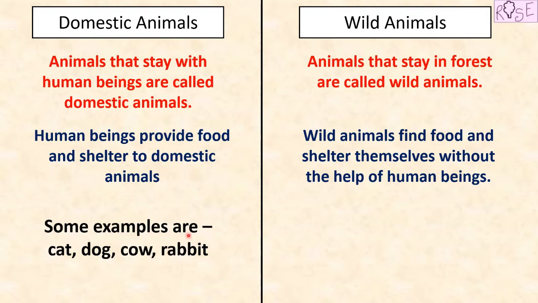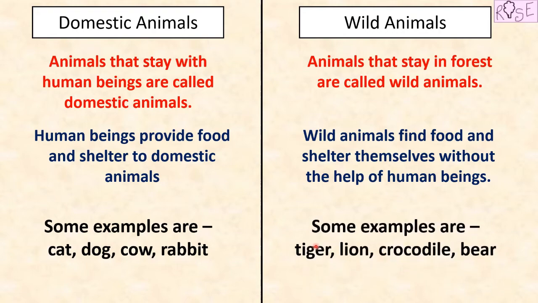Some examples of domestic animals are cat, dog, cow, rabbit. You must have seen these animals in some human beings' house. So yes, these animals are called domestic animals. There are other domestic animals as well. Some examples of wild animals are tiger, lion, crocodile, bear. These animals do not live with human beings. They live in forest. Therefore, they are known as wild animals. Now let us move on to our activity.